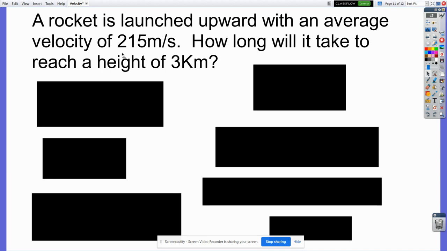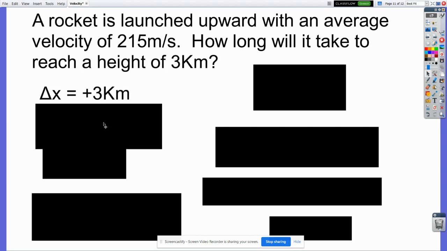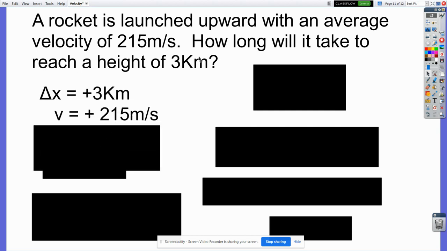Again, your results might vary. In a CP class, it might never get this hard. In an honors class, it could get this hard. In an AP class, it definitely gets this hard. So let's take a look. 215 meters per second, that's a velocity. So I will put that in my list.